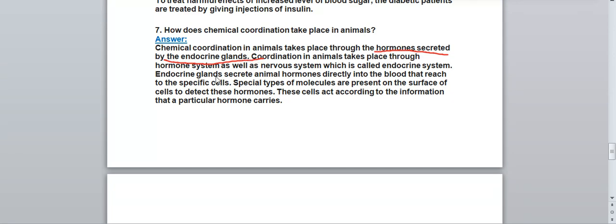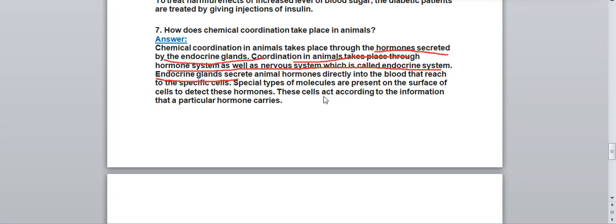Coordination in animals takes place through the hormone system as well as the nervous system, which is also called the endocrine system. Endocrine glands secrete animal hormones directly into the blood that reach the specific cells. Special types of molecules are present on the surface of the cells to detect these hormones. So some cells should be present in the body which can detect the hormone. These cells act according to the information that a particular hormone carries.